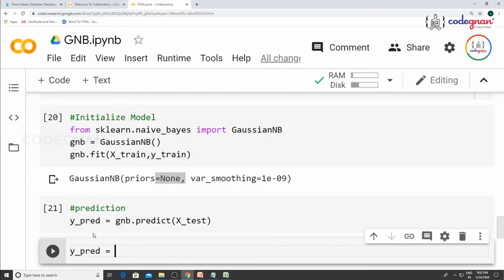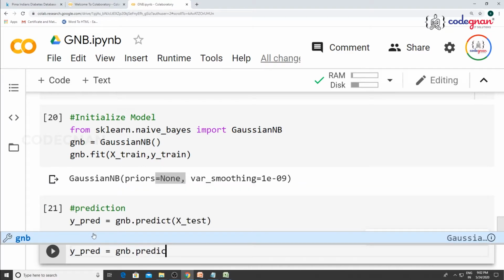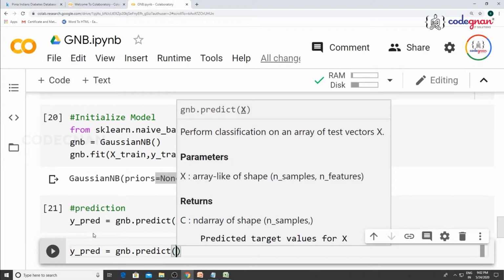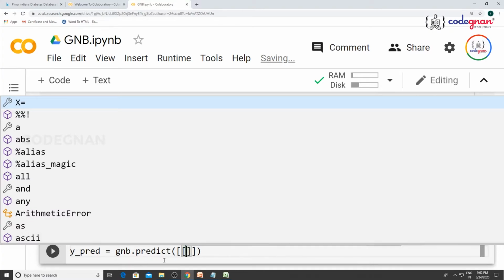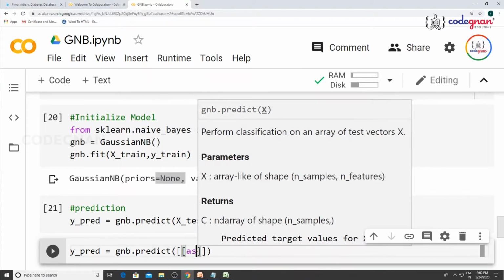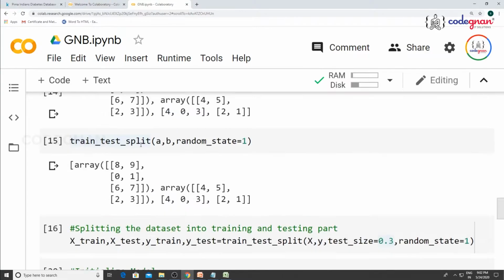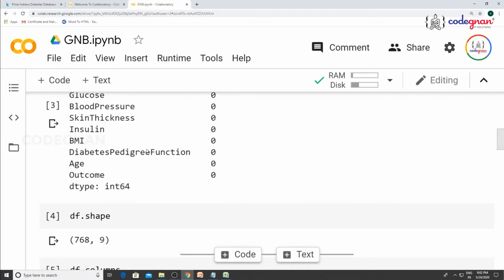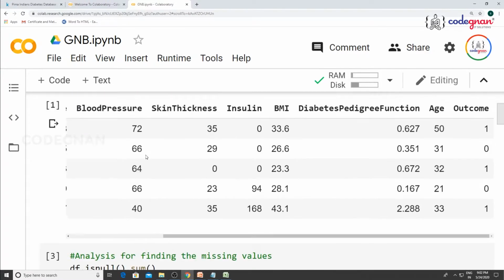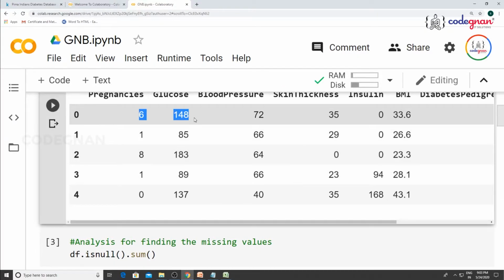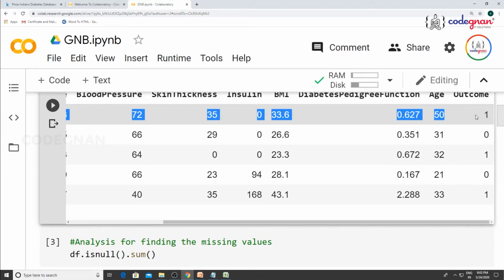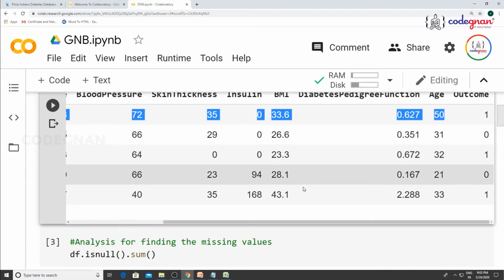If you want to predict any values, you can directly go over here. Y prediction is equal to GNB dot predict of always your input values in multi-dimension form. See, in double square braces, give out any input values. Whether our model is learnt or not, let's check it out. Let me give the first values of all these values. Let me copy these values and let me give. It should give you the outcome.